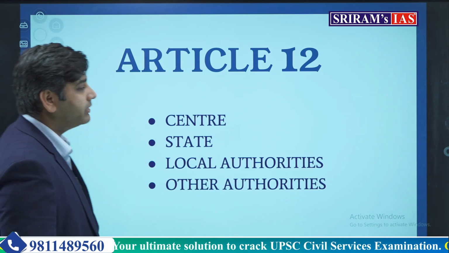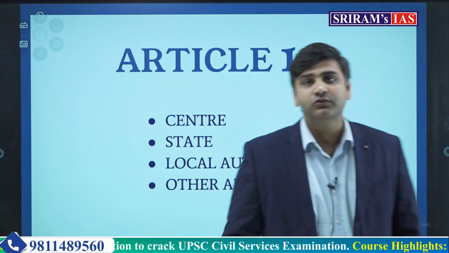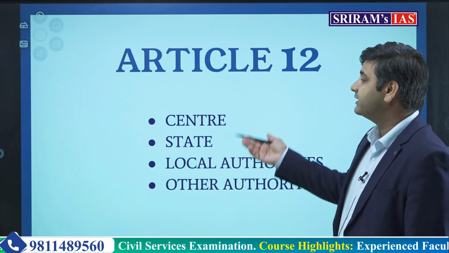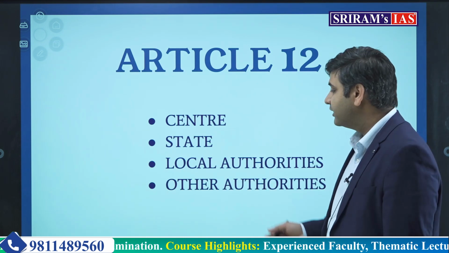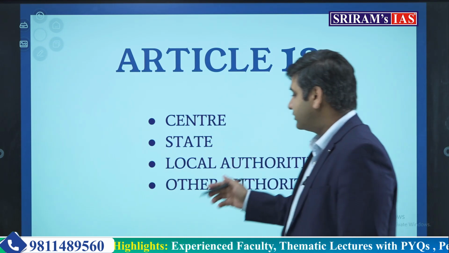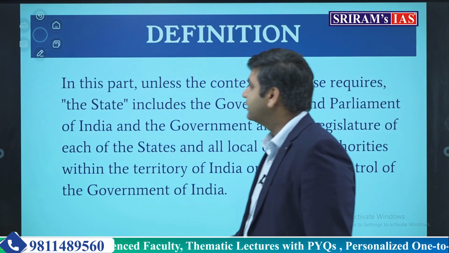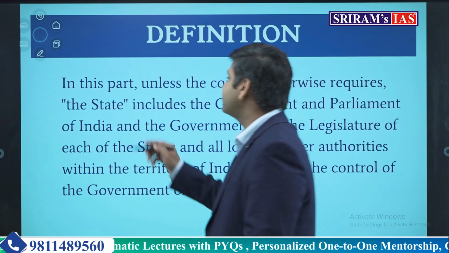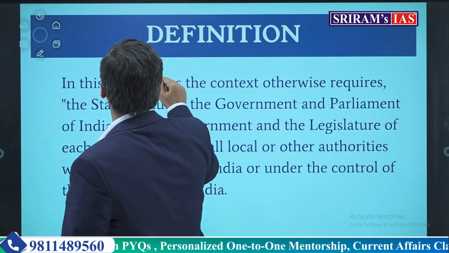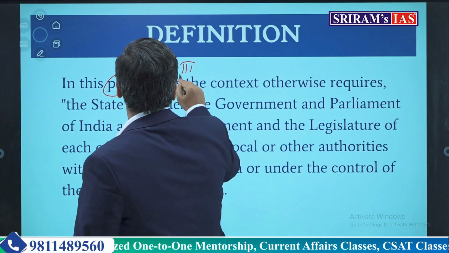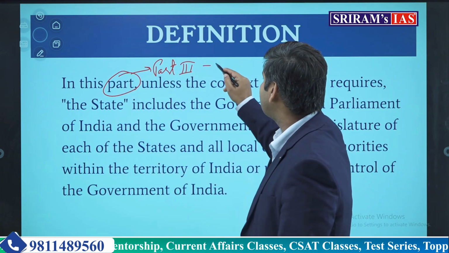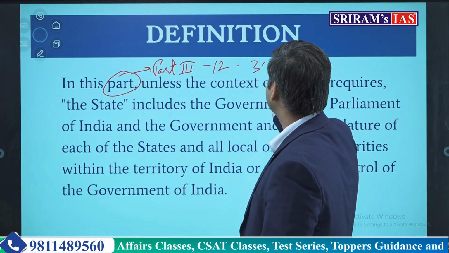Article 12 defines the state into these 4 categories: center, state, local authorities and other authorities. Just see the definition here. In this part simply means Part 3. Part 3 involves articles starting from Article 12 till Article 35.